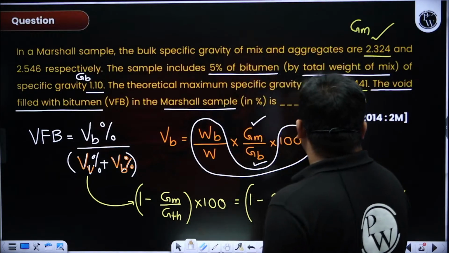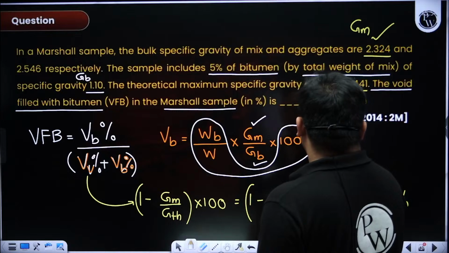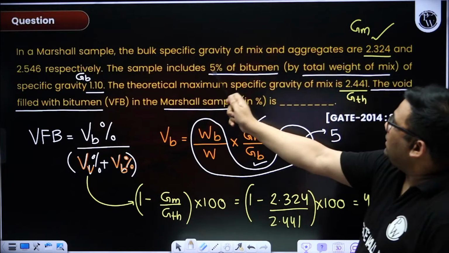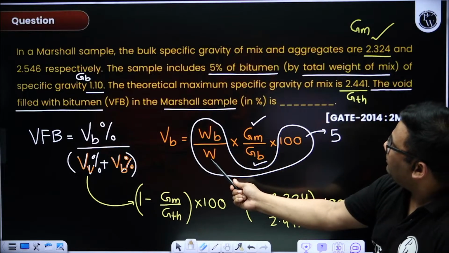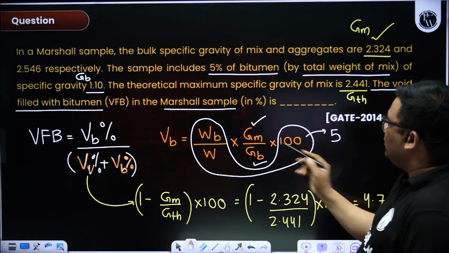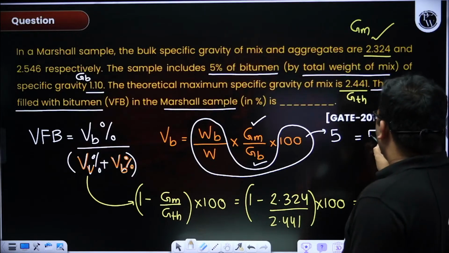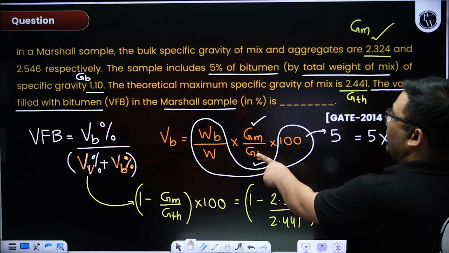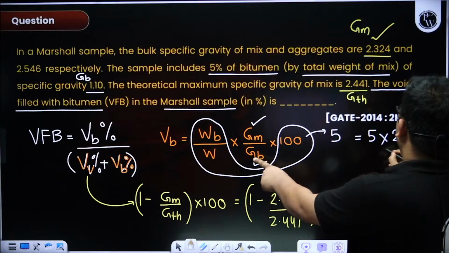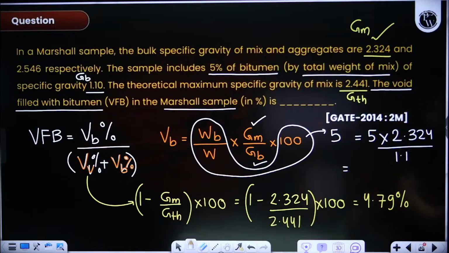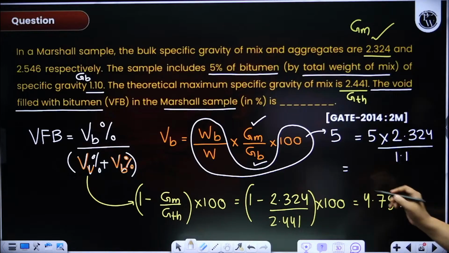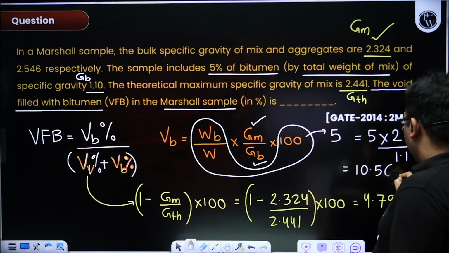So this is nothing but weight of bitumen by total weight into 100. This is given 5, yes. The sample includes 5% of bitumen by total weight of mix. Means weight of bitumen by total weight of the mix into 100 is 5. So I can find out this: 5 into GM, which is 2.324, and then GB is 1.1. So how much am I getting? Tell me how much I am getting this percentage bitumen? 10.56.